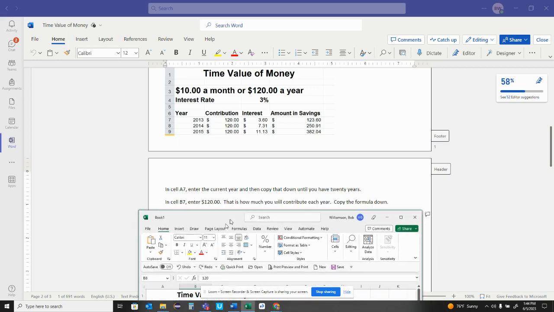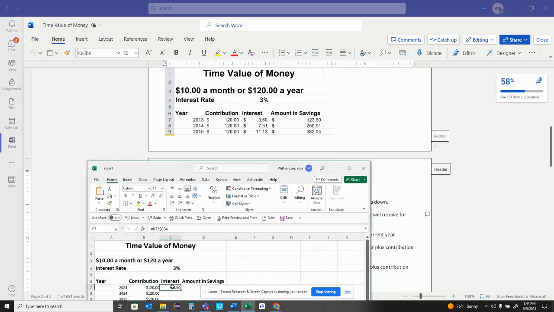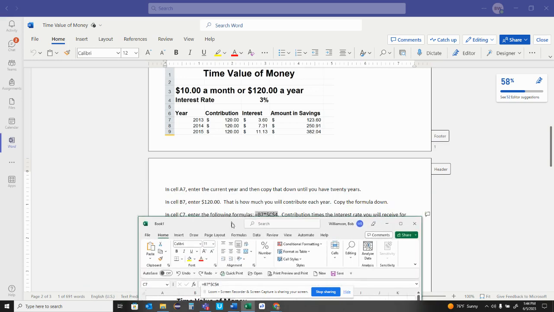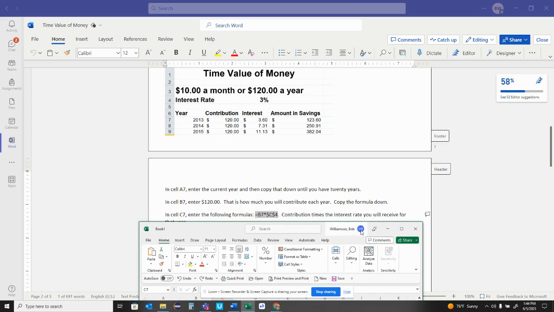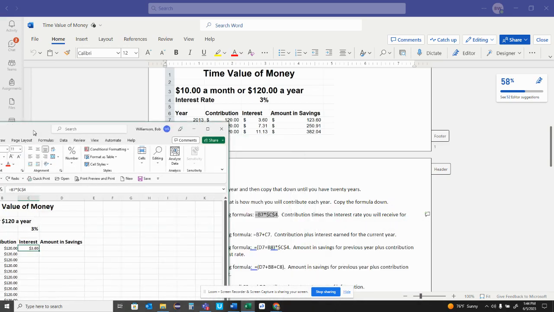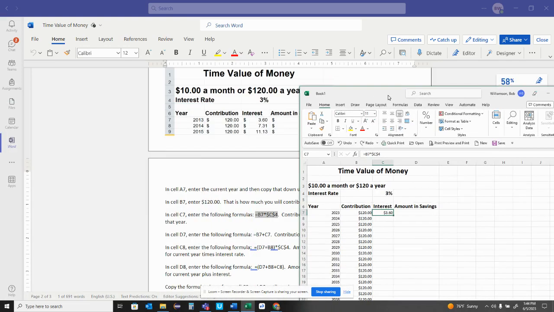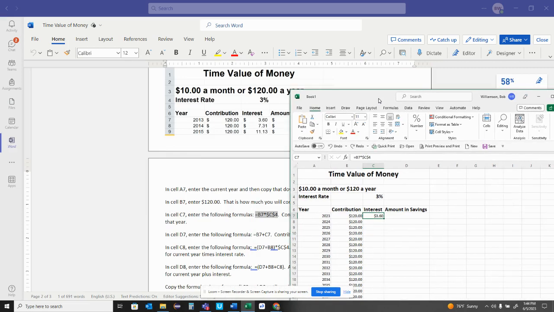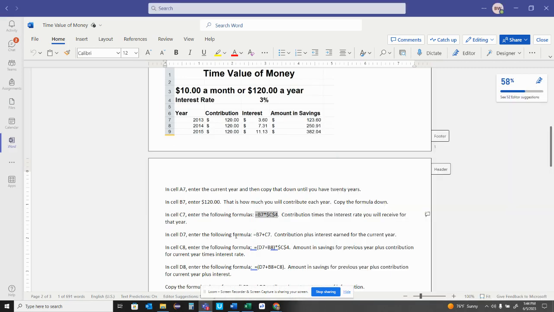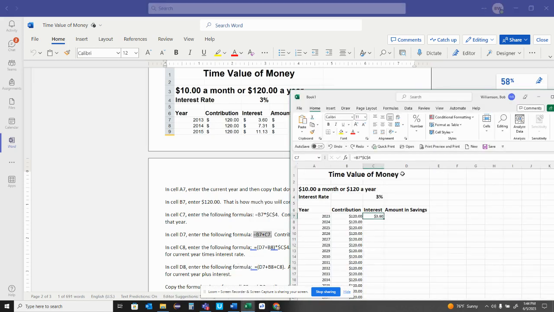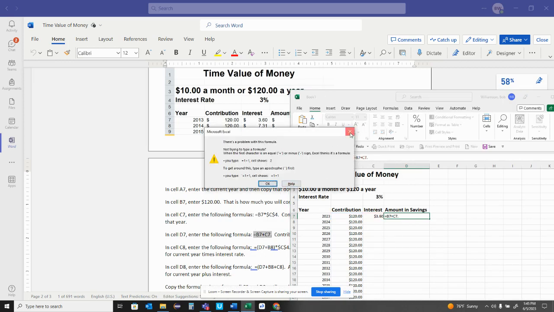Equals B. Let's make sure we have that right. Equals that. Okay, perfect. Okay, in D7, we want to copy this formula down. D7 right there. Enter. No, we don't want that period at the end.